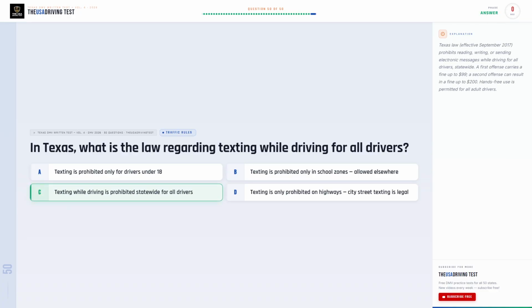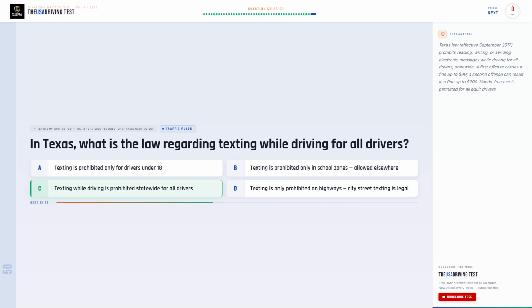The correct answer is C. Texting while driving is prohibited statewide for all drivers. Texas law, effective September 2017, prohibits reading, writing, or sending electronic messages while driving for all drivers, statewide. A first offense carries a fine up to $99. A second offense can result in a fine up to $200. Hands-free use is permitted for all adult drivers.